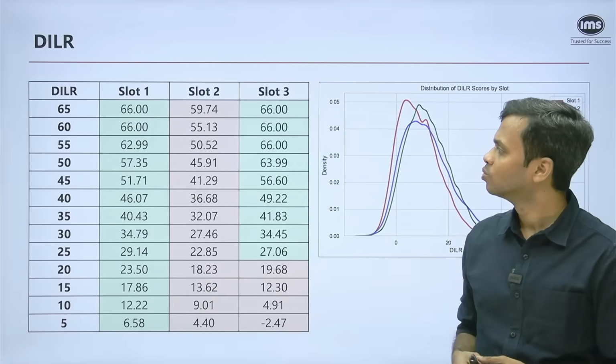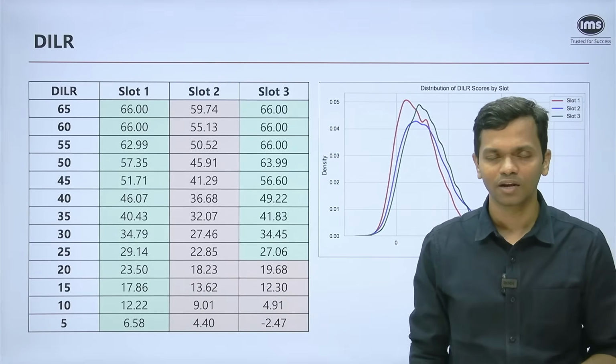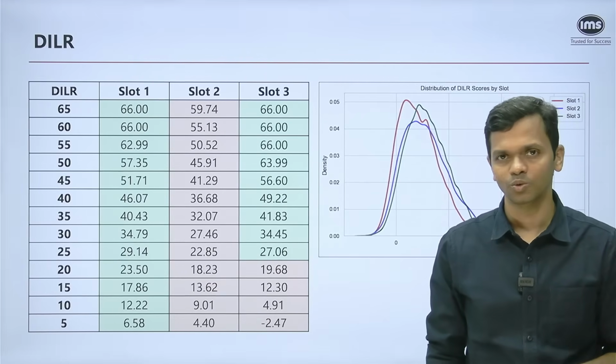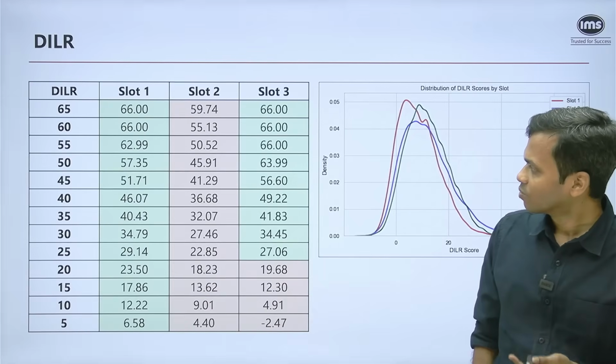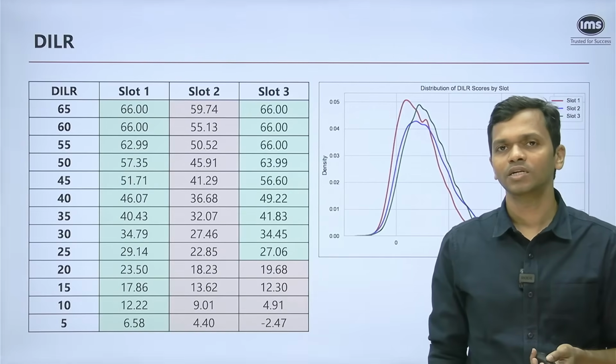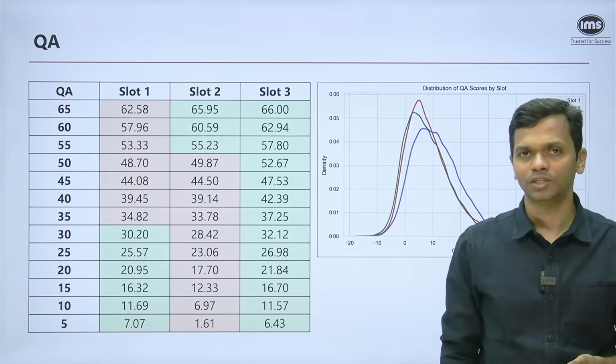Okay, so slot 2 appears to have had a slightly easier DILR section compared to the other 2 sections. At least that is how students performed on those sections. So that is how it will be. Slot 1 and slot 3 will get scaled up, whereas slot 2 will get scaled down. Okay, let's move on to the third, which is the QA section.